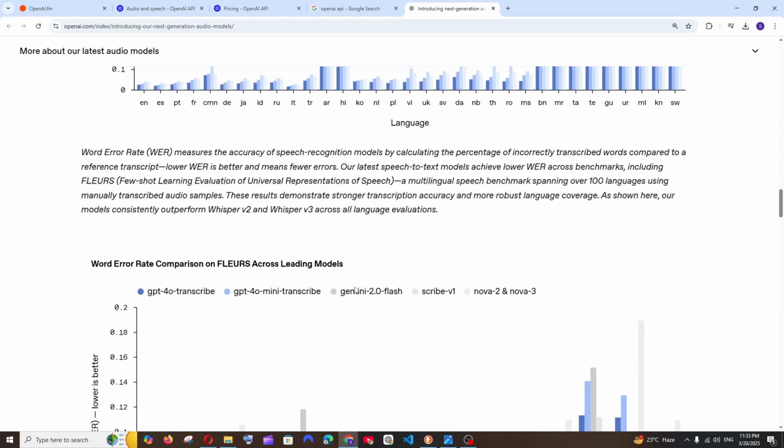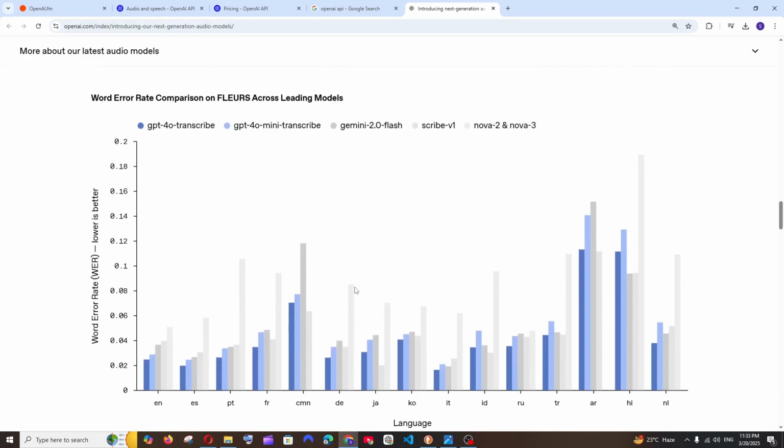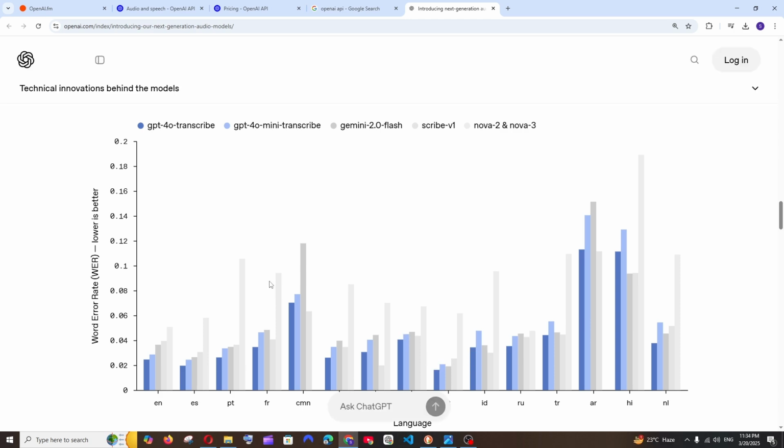And next, this is a comparison with other models out there. Here we have Gemini 2.0 Flash, Scribe V1, Nova 2 and Nova 3. Here also GPT-4o has the lowest error rate when compared to everything, and this has turned out to be one of the best audio models out there in the entire world.